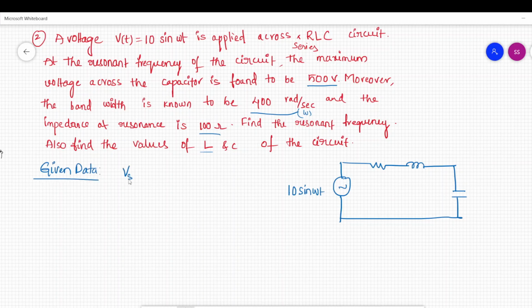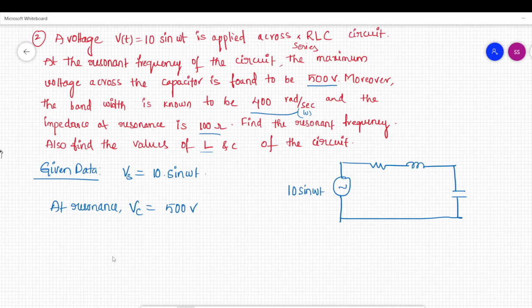The supply voltage equals 10 sine omega t, and this is a series RLC circuit. At the resonant frequency, the maximum voltage across the capacitor is found to be 500 volts. That means at resonance, the voltage across capacitor Vc equals 500 volts.